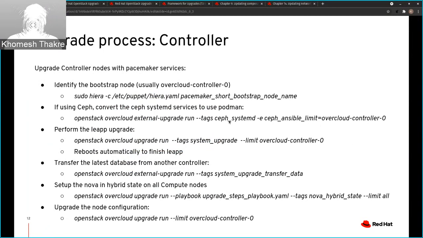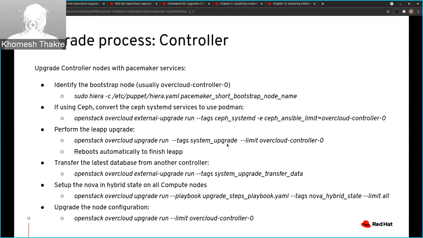Once it is done, we need to run the overcloud upgrade with the system_upgrade tag. This tag focuses on performing the leapp operations: leapp pre-upgrade, leapp upgrade, and leapp reboot. Once this command finishes, the node will come back as RHEL 8.2. Once that is done, we can move to the next step, which is the data transfer step.